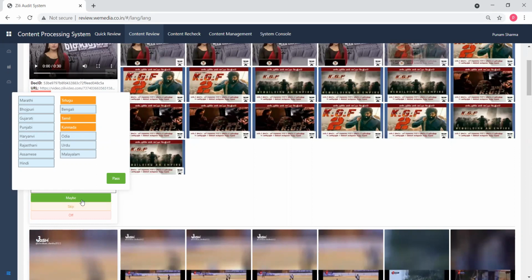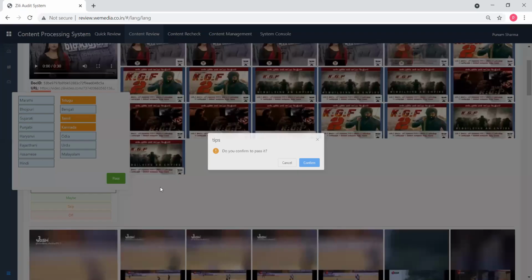Whenever you are selecting a maybe option, you will get this small pop-up. Okay, and in this pop-up what you have to do is you have to select two or three languages. Okay, you can select, I think, yeah, you can select three languages only. Okay, you can select any three languages and then you can pass. Okay, you can pass the video.